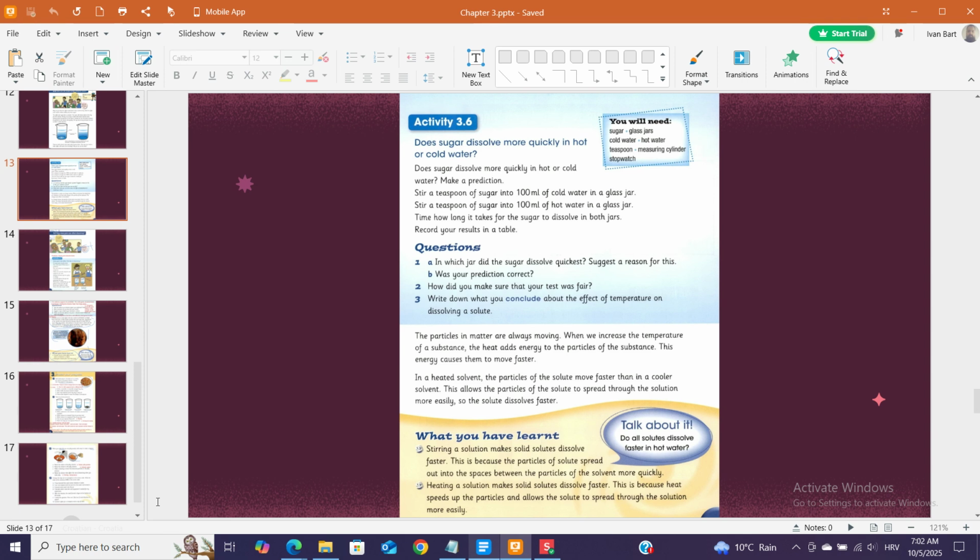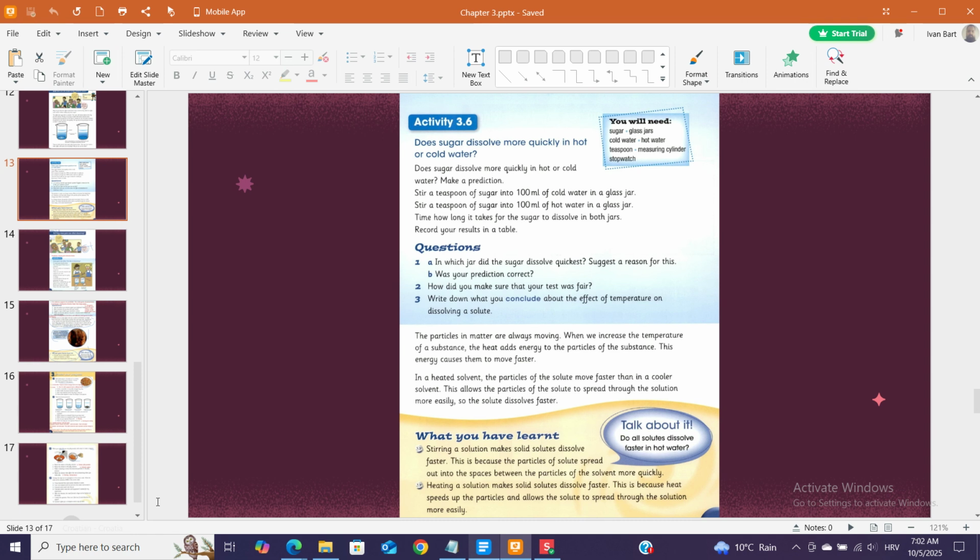The particles in matter are always moving. When we increase the temperature of a substance, the heat adds energy to the particles of the substance. This energy causes them to move faster. In a heated solvent, the particles of the solute move faster than in a cooler solvent. This allows the particles of the solute to spread through the solution more easily, so the solute dissolves faster.